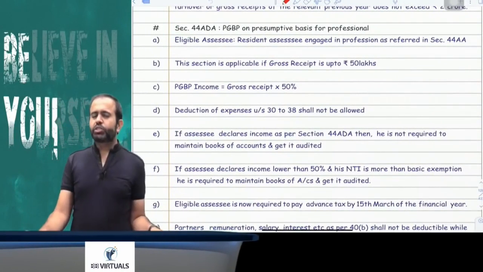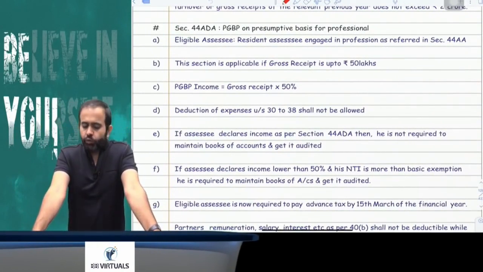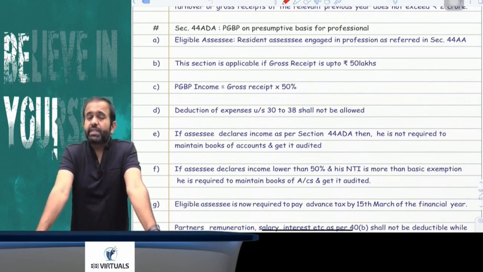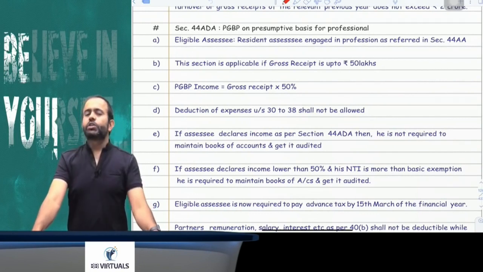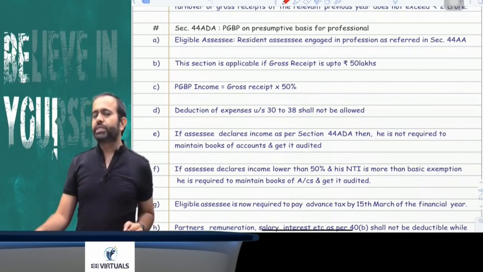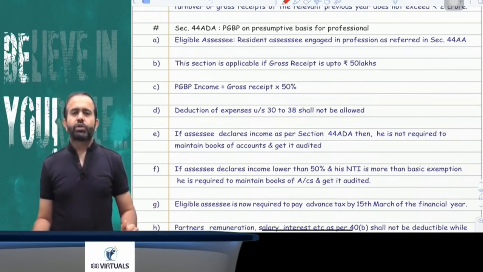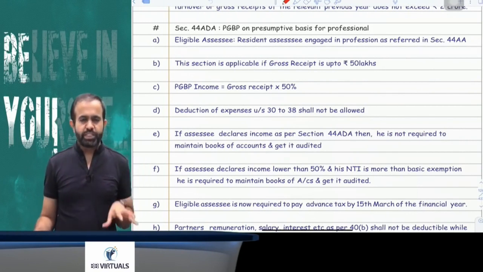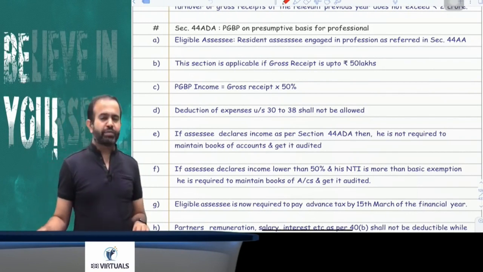Yes. Next section is 44ADA. 44ADA says that if any resident person is engaged in a profession, he is a professional basically, and his gross receipt is up to 50 lakh, then his PGBP income will be the gross receipt multiplied by 50%.